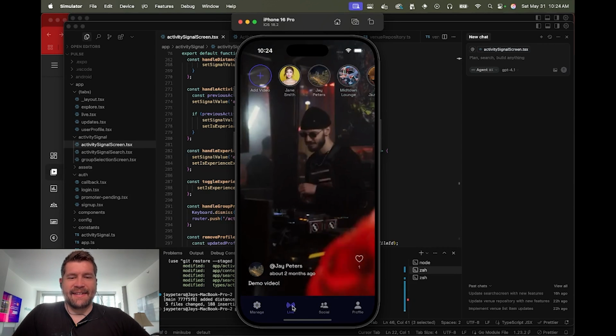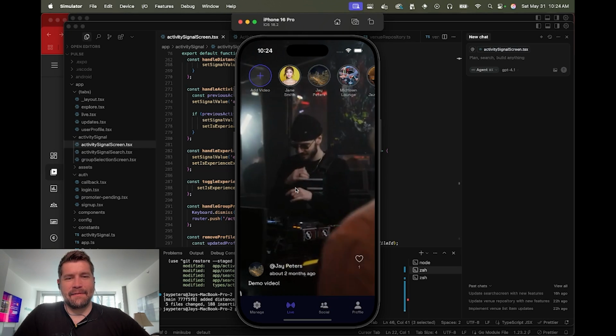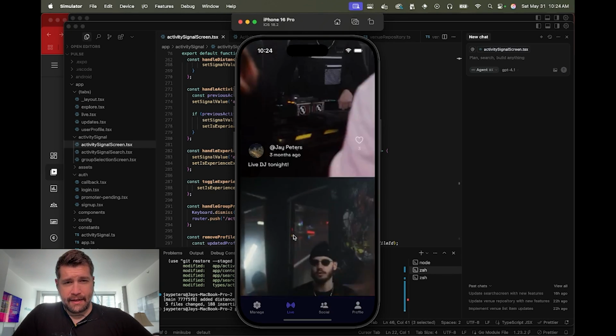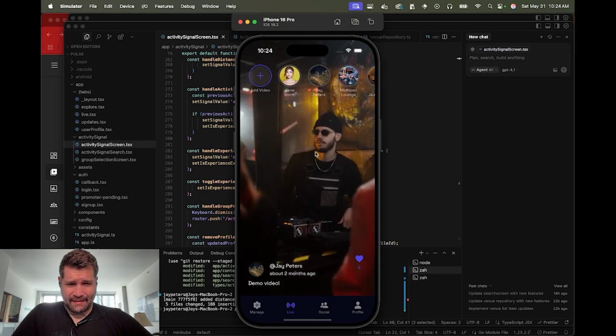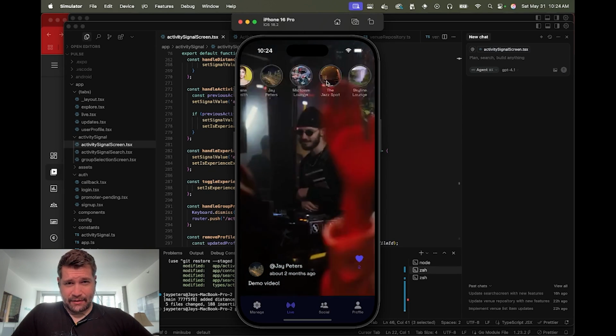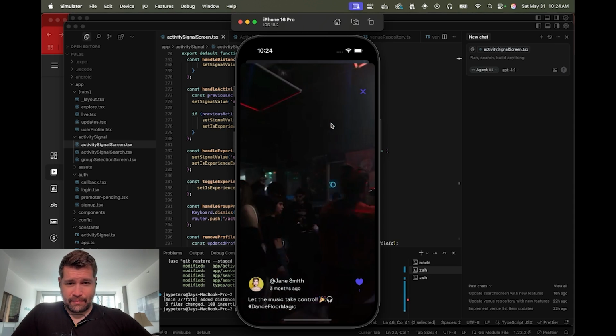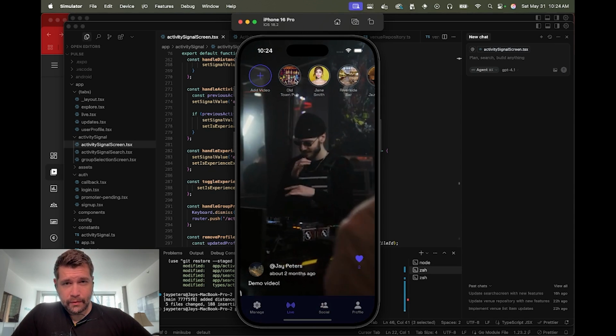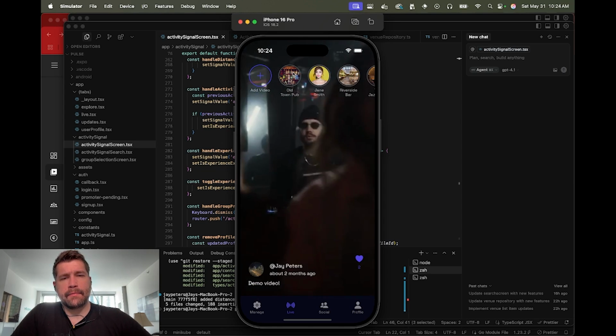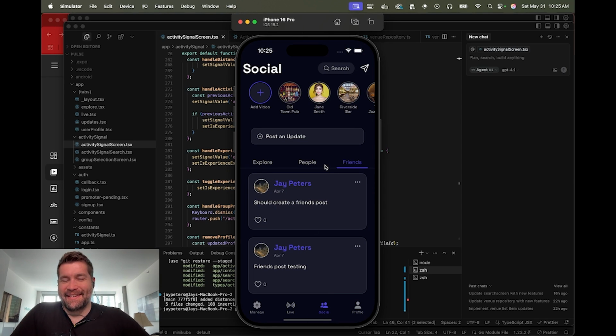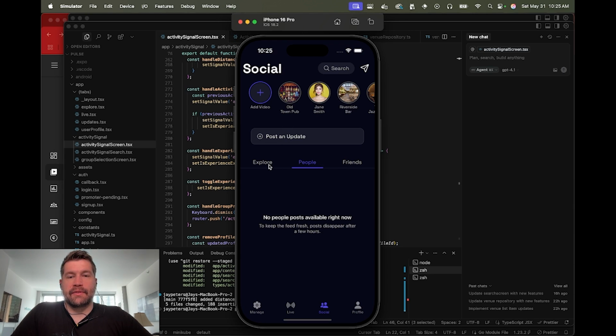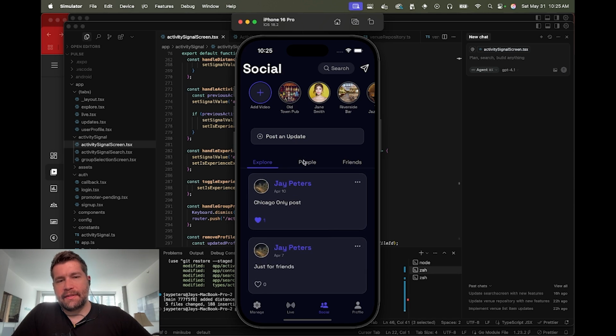And beyond that, there is a TikTok style or Instagram Reels style video functionality. Obviously, some more test data. There's not the most useful videos. And also some story functionality, so we can see people that have posted their own stories about themselves or from certain venues. And there are posts within this app, so you can post your update, post a status about what you're doing, or maybe post what the venue is doing. Also posting to different sections, so you can post from the business, or just see what people are doing. You can also post directly to friends.